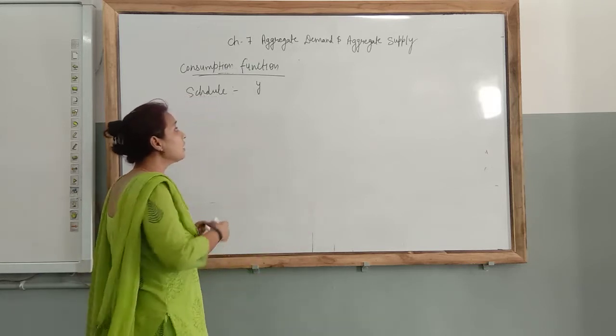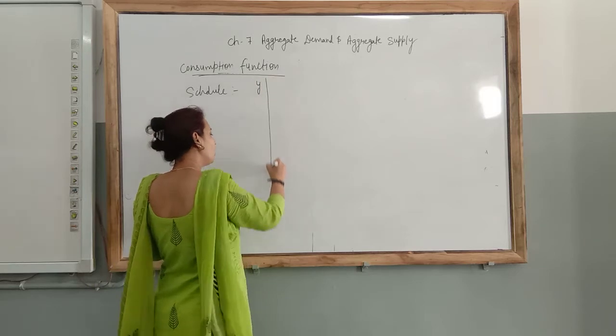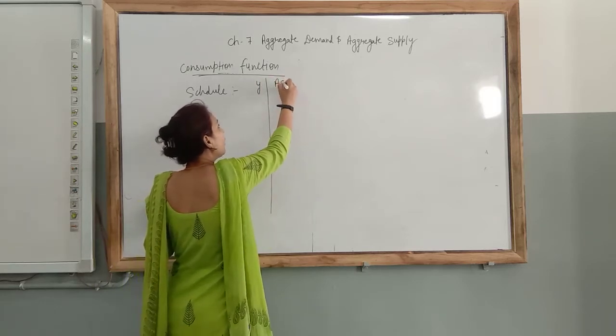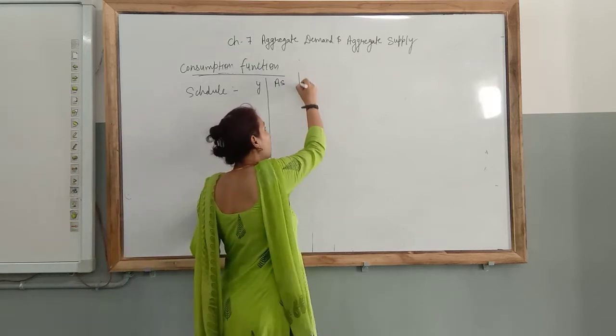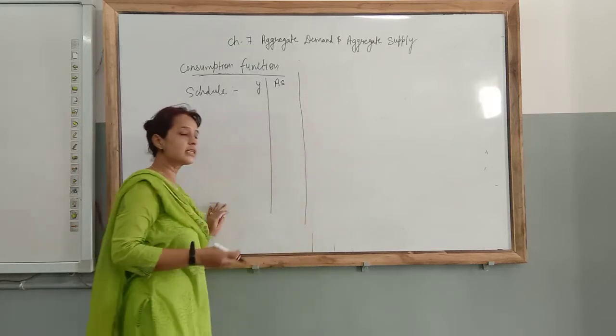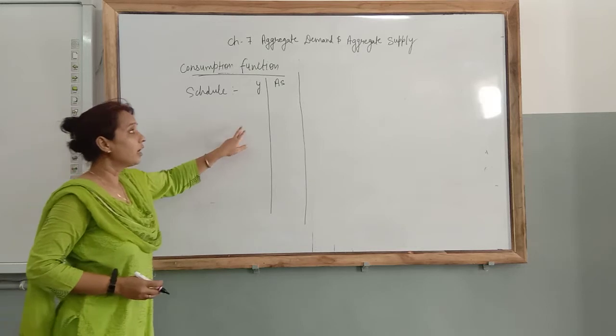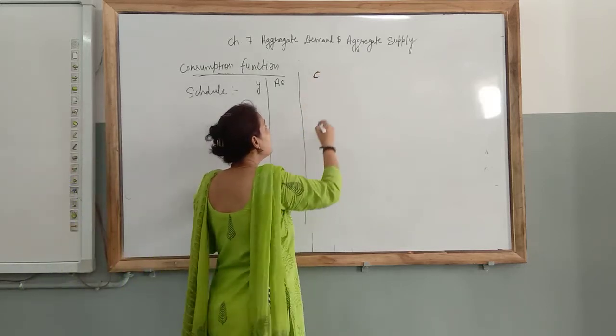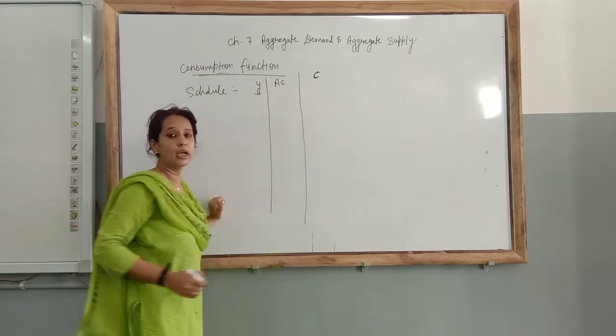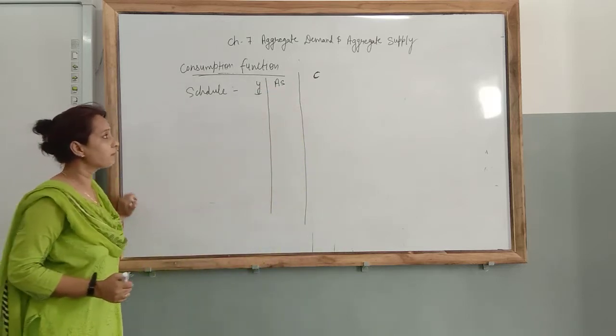Because of this reason, Y is always equal to AS. Right now I am drawing this column, but from next time I will not draw it. Y, AS, and we are going to take C. C means consumption, Y equal to income, AS equal to aggregate supply.